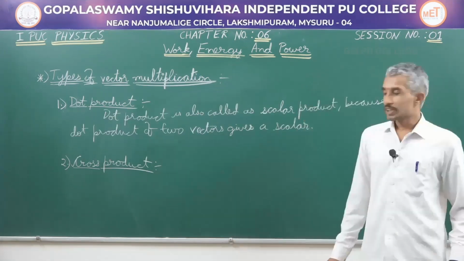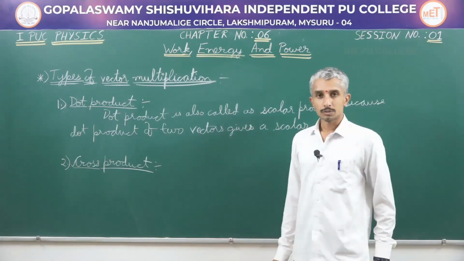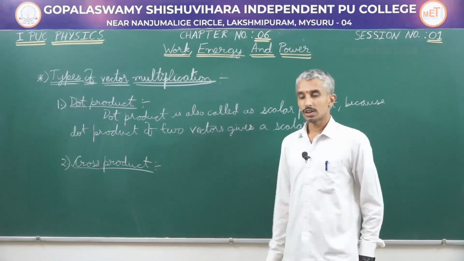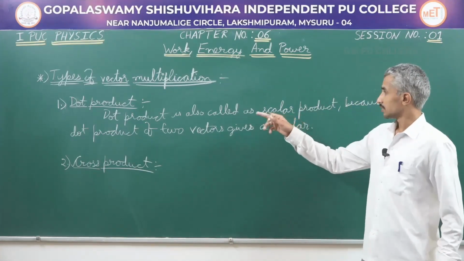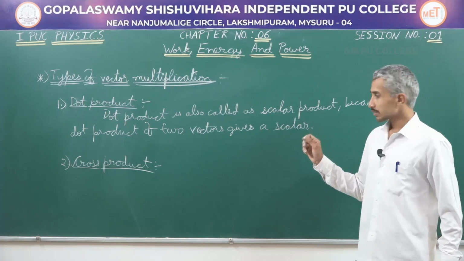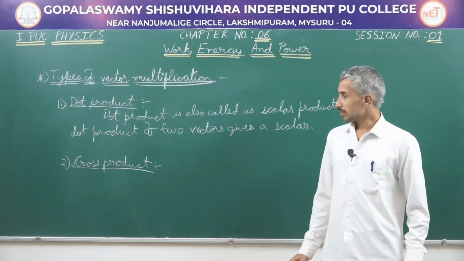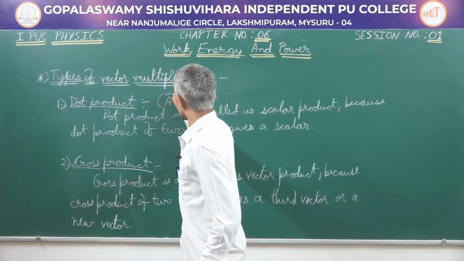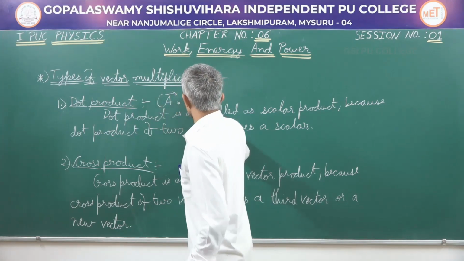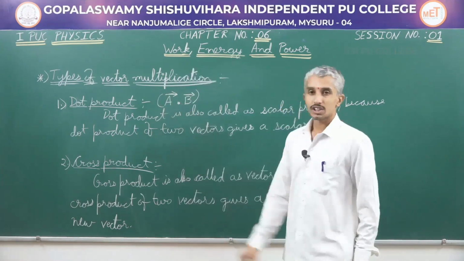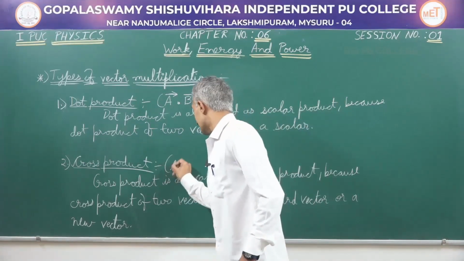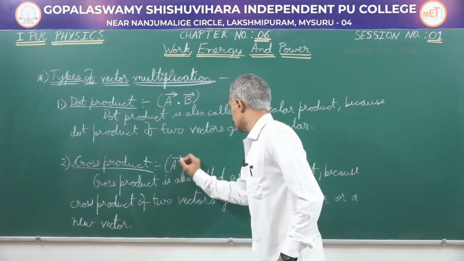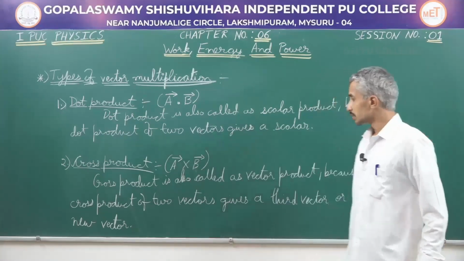What about cross product? If you multiply two vectors using cross product, we will be getting another, a third new vector. So the cross product is also called the vector product. In dot product, if you have two vectors A and B, then it is represented by vector A dot vector B. We read it as A dot B. In cross product, it is represented by A cross B. We read it as A cross B.